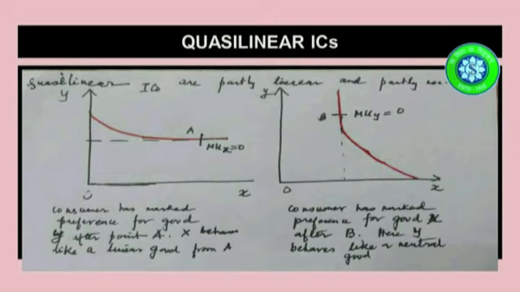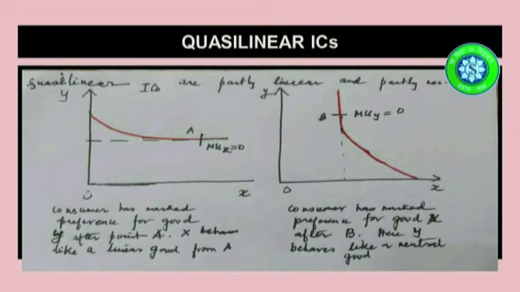Now there is a marking at point A, which means beyond A, the consumer is not willing to tolerate any more sacrifice of Y. So here, from A, his indifference curve is becoming horizontal. Now what does this mean? That means that the indifference curve is actually partly linear and partly non-linear.